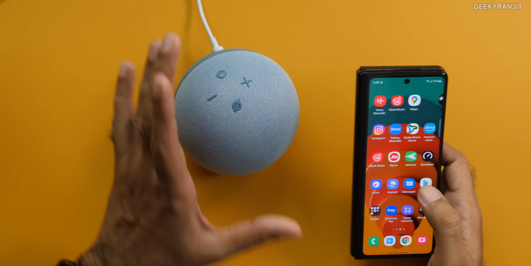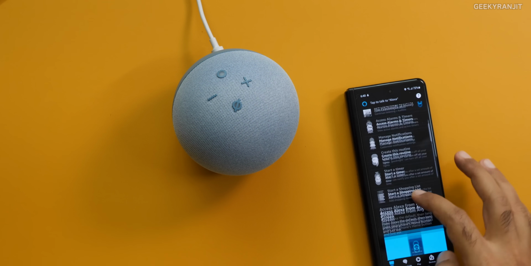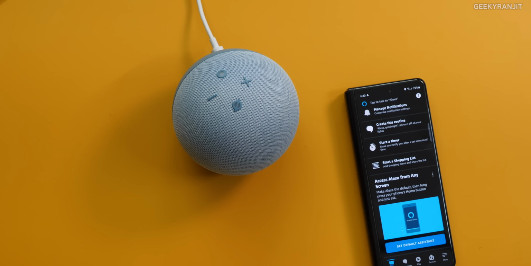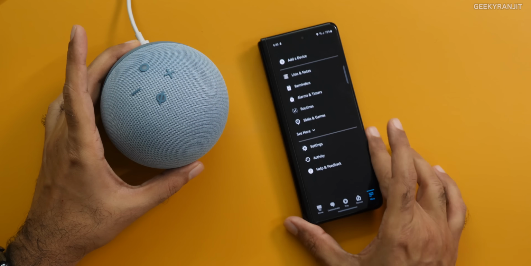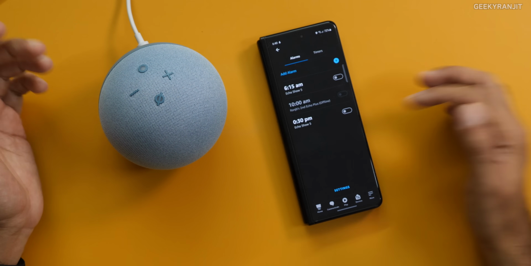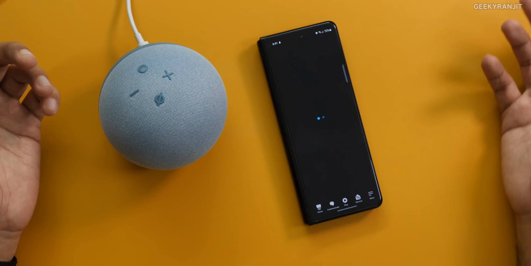With the app, you can do a lot more. For example, you can even set timers and so on. I use this a lot, and I would just say use this app. You get a lot of functionality if you install it. It's very simple. If you go to More, here you have Alarms and Timers, and here you can set your various alarms. And this is great, I would say.